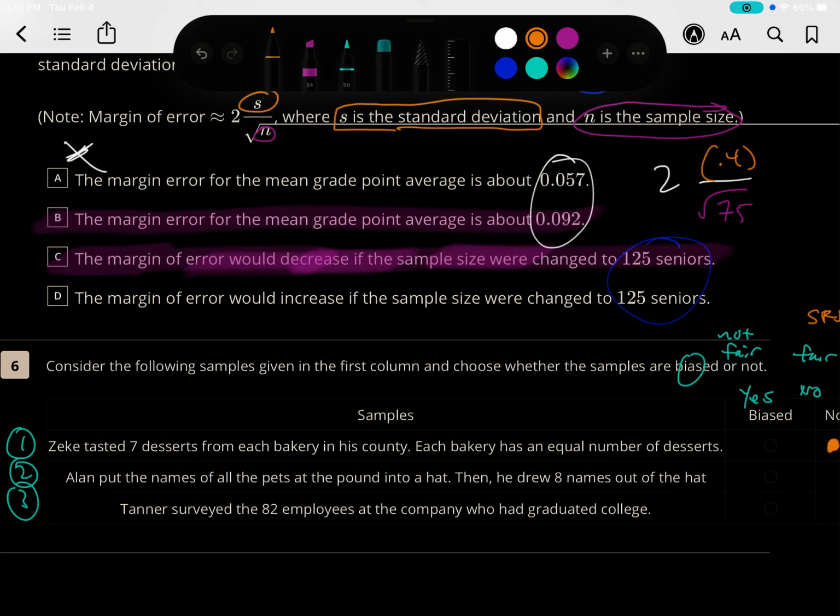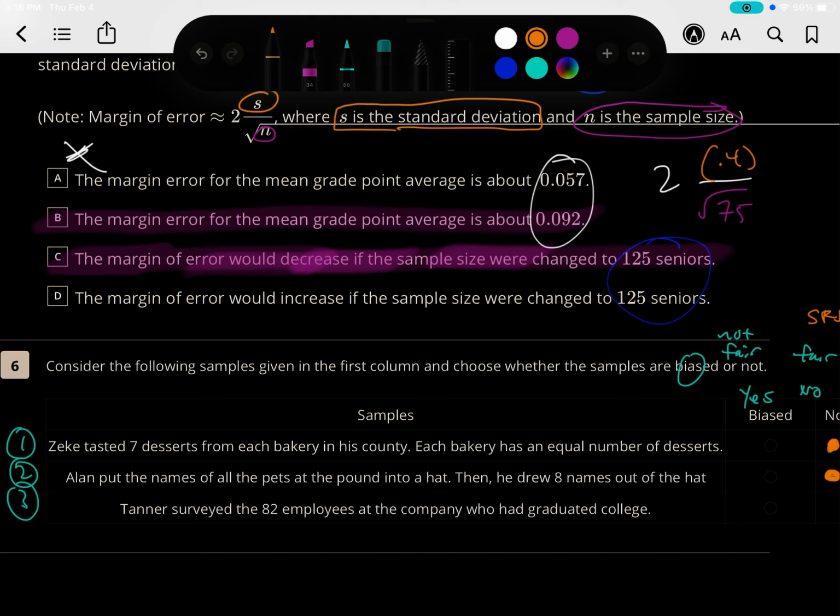Okay. Alan put the names of all the pets at the pound. A pound is a place where they keep pets. Into a hat. Then he drew out 8 names out of the hat. That sounds good. That sounds like an SRS. That sounds fair to me. Tanner surveyed 82 employees at the company who had graduated college.